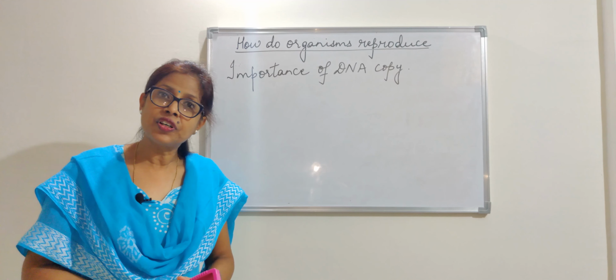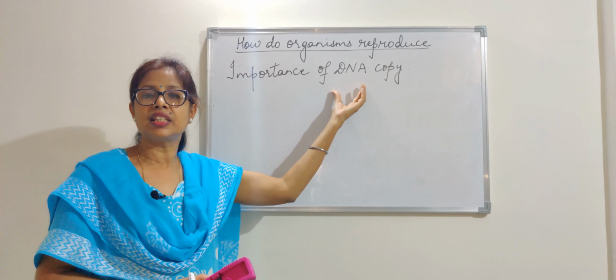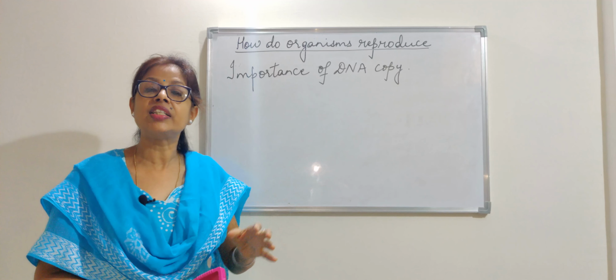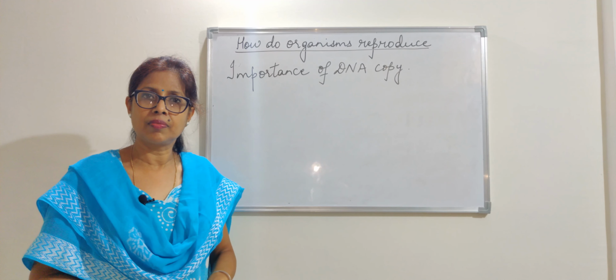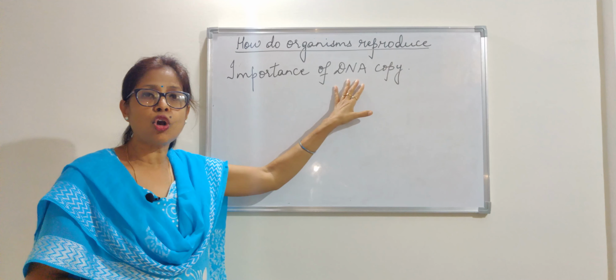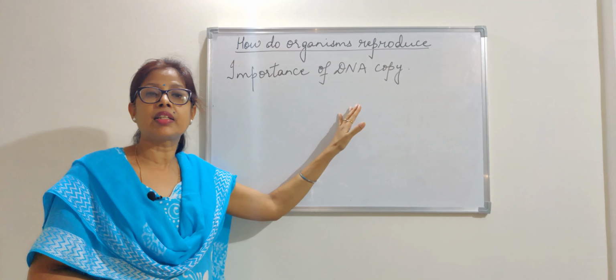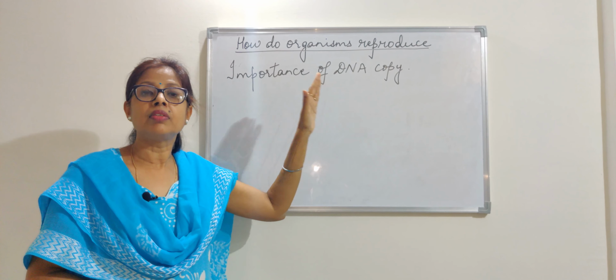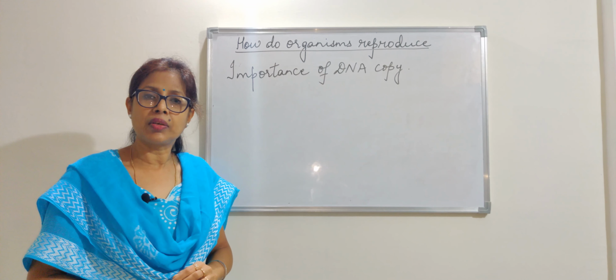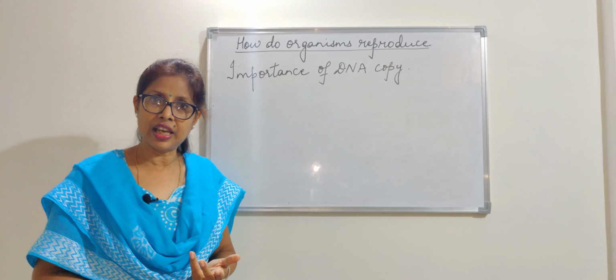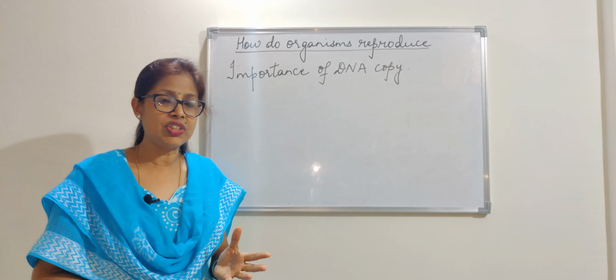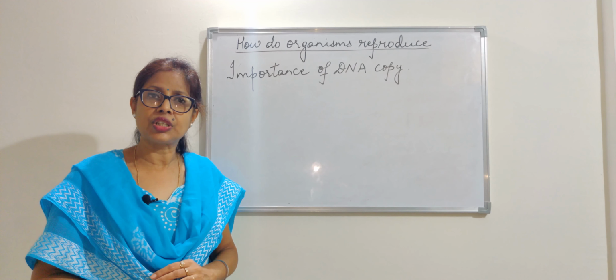But if there is a variation in the DNA, a new variety is created. If it is an exact copy of the parent, we will find the same character of the parent in the offspring, and it will relate to no changes or no variation.